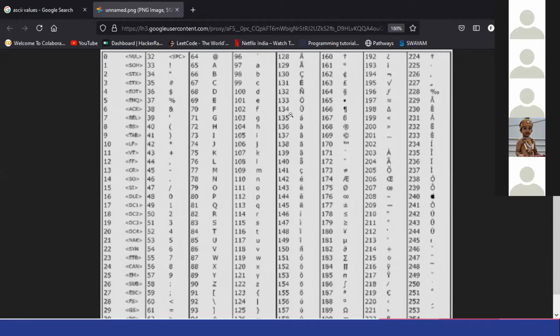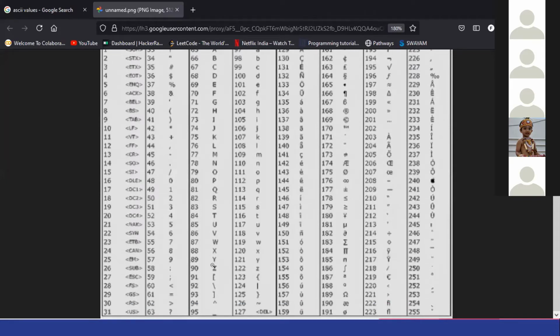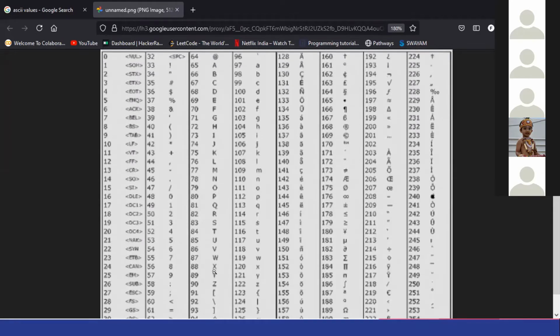Then there is capital A also. See, 65th, 65, you have capital A. A to Z, 90 is Z. Then all these ampersand, division sign, dollar sign, all these are also there. It is also in ASCII values. So I hope you guys know about ASCII values.